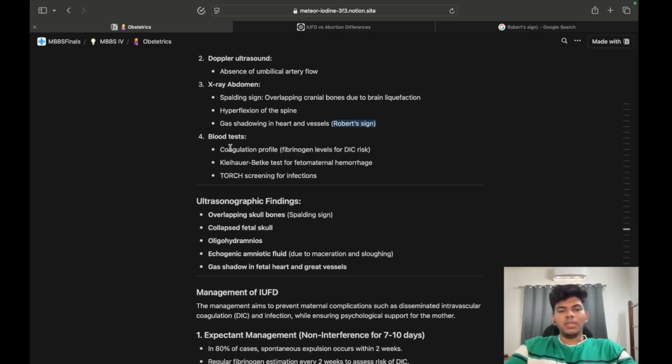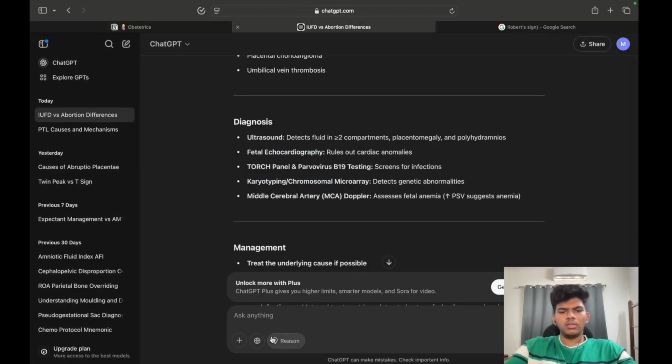Coming to blood tests: coagulation profile, and what is this? Kleihauer-Betke test. Let's understand what this is.